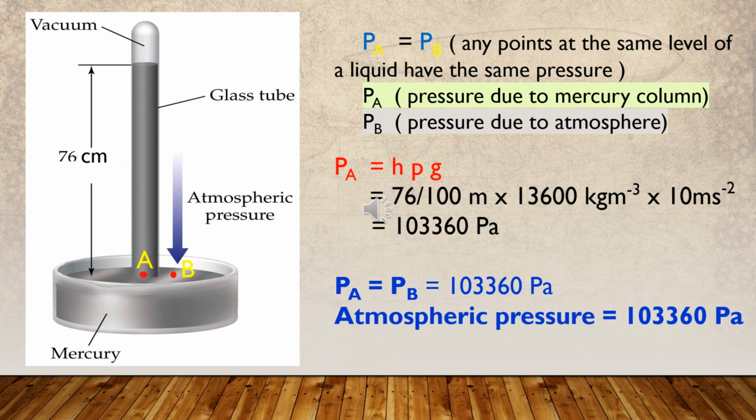Mercury is a metal that exists as a liquid at room temperature. The glass tube has one closed end. The tube is filled with mercury and turned upside down, making sure that no air enters the tube, and then immersed in a container of mercury as shown in the figure.